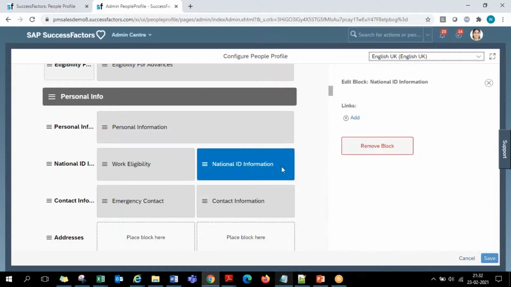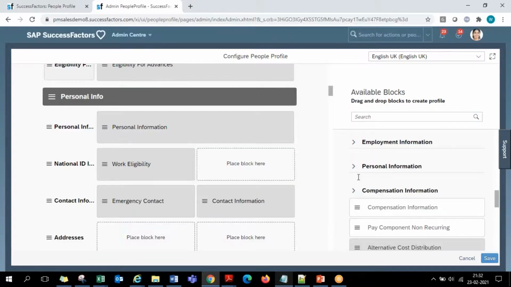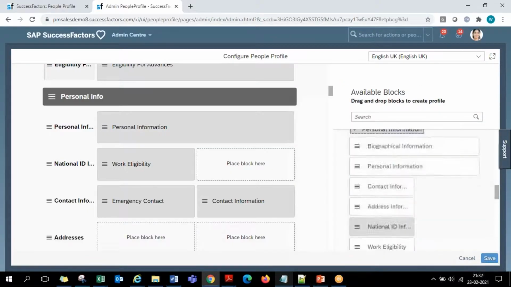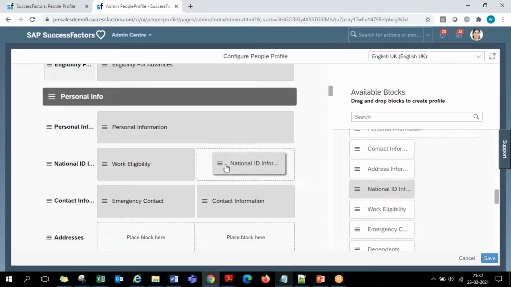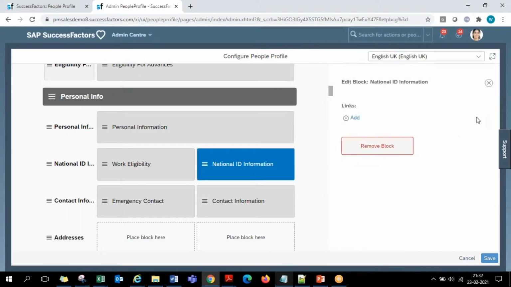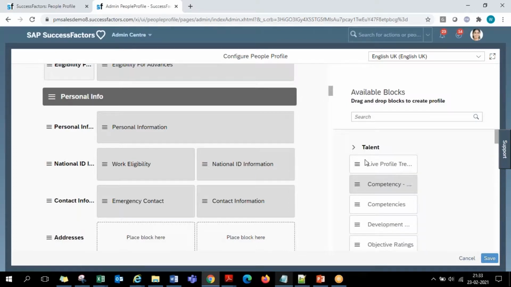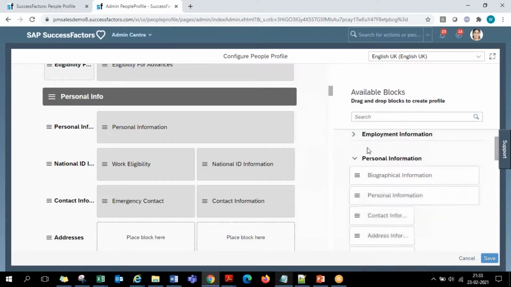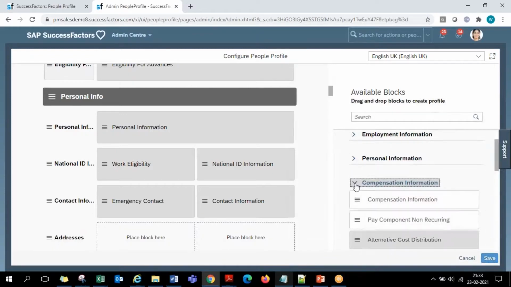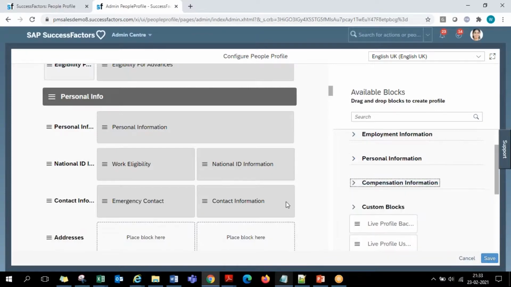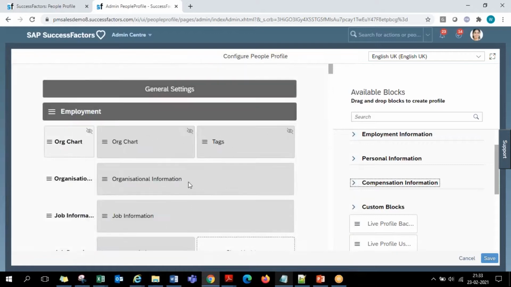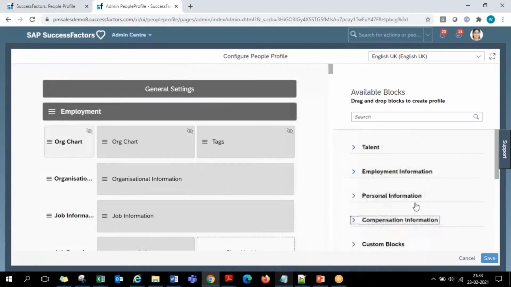If I remove it here, it doesn't mean that it's completely deleted. You are just removing a reference to it. Again, when you want to add it, you just go to that location, personal portlets, and drag and drop it. So on the right hand side, all the SF portlets will be listed, guys. That might be talent module related, employment information related, personal information related, and salary information related; all are listed here. Against all these sections and subsections, whatever portlets you see are all coming from the right hand side.